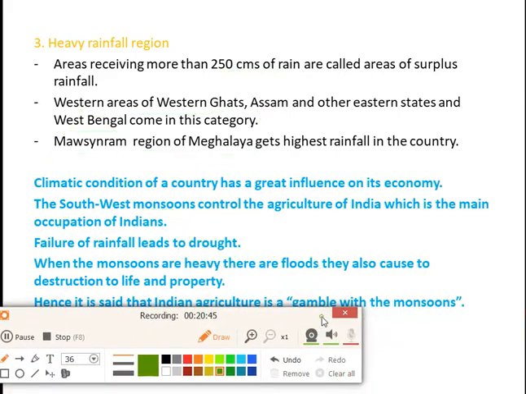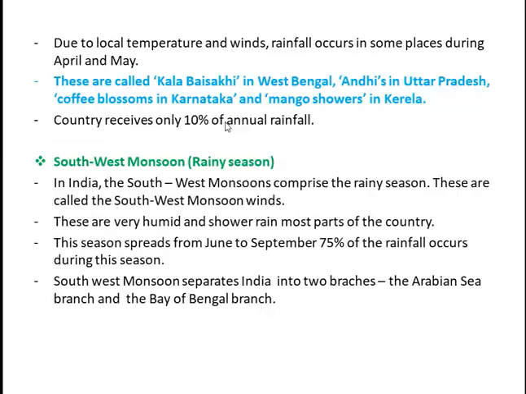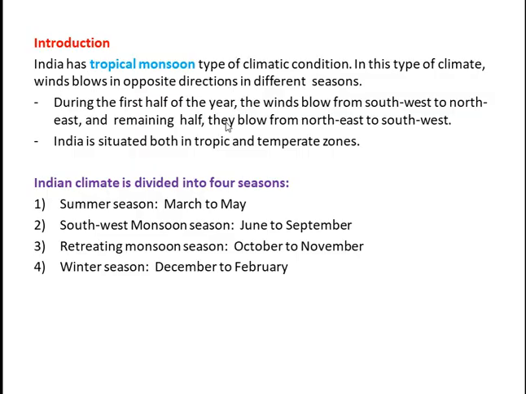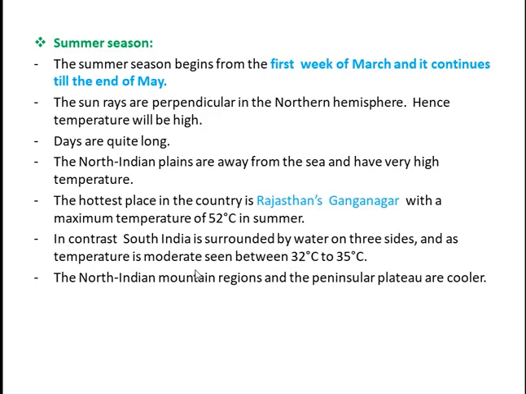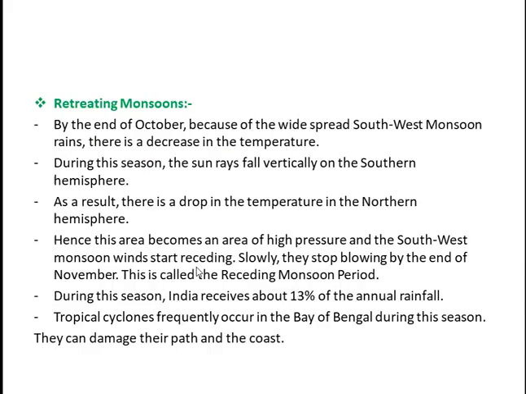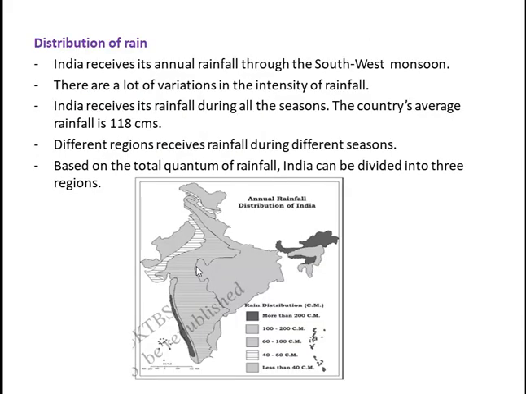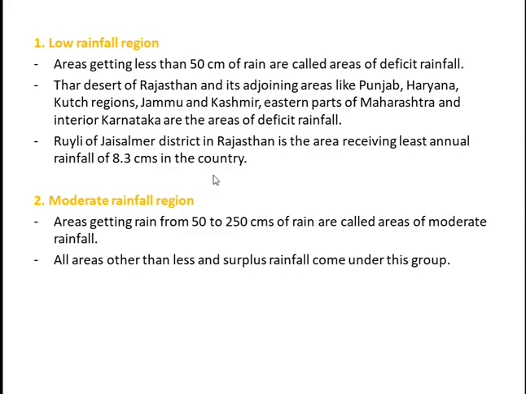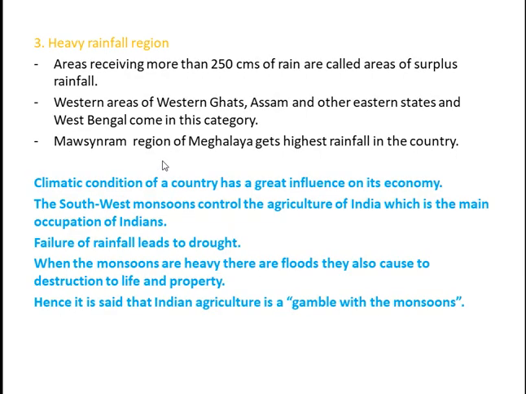So with this, we have finished the chapter on Indian seasons. Basically, we have read in this chapter about the four types of season: the summer season, the southwest monsoon season, the retreating monsoon season, and the winter season. We have also read about the features of each season. Then we have read that our country India is divided into three categories on the basis of rainfall: low rainfall region, moderate rainfall region, and heavy rainfall region. So with this we have finished the chapter.